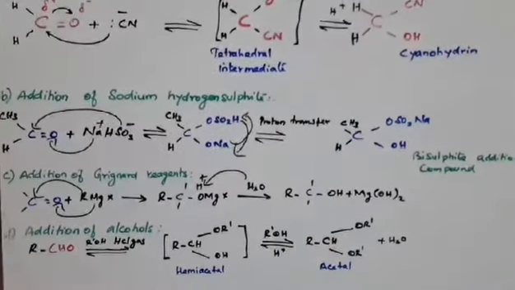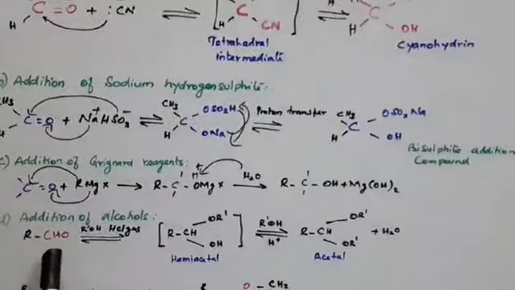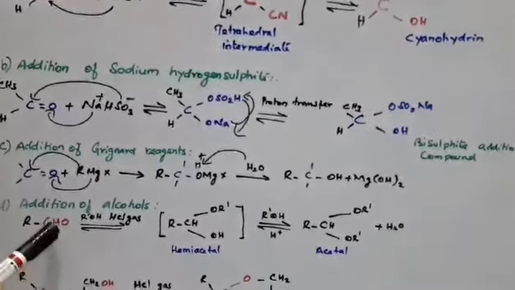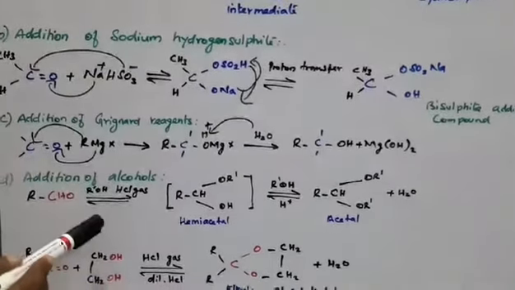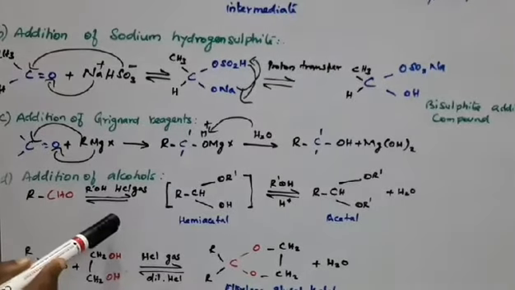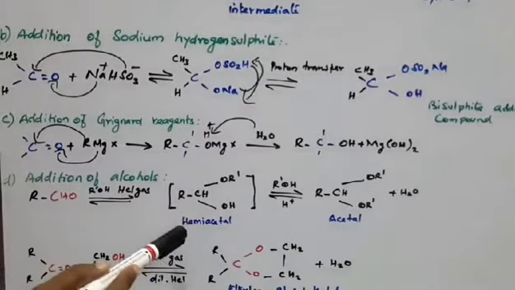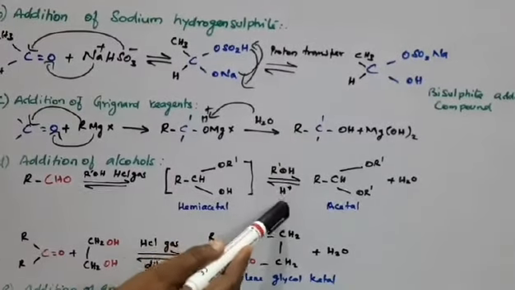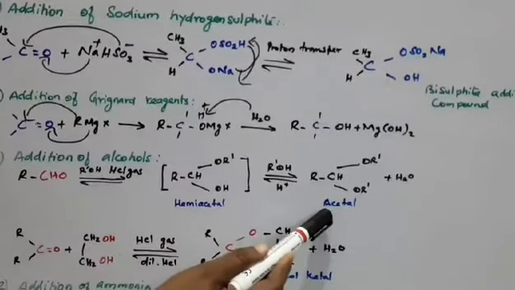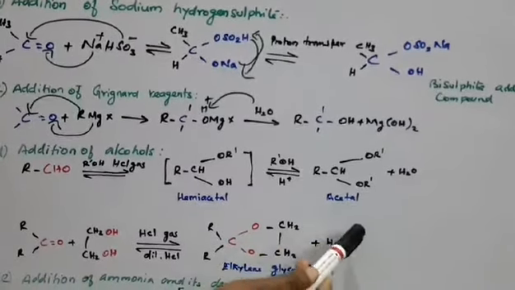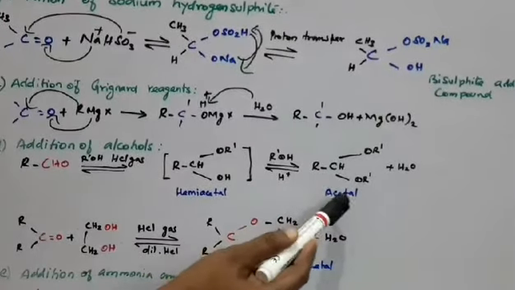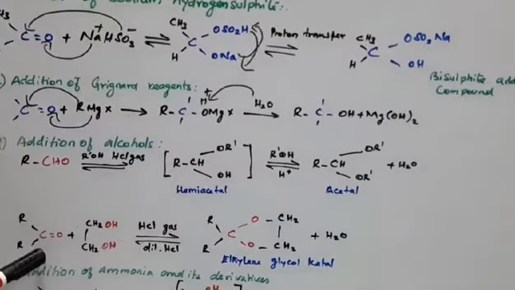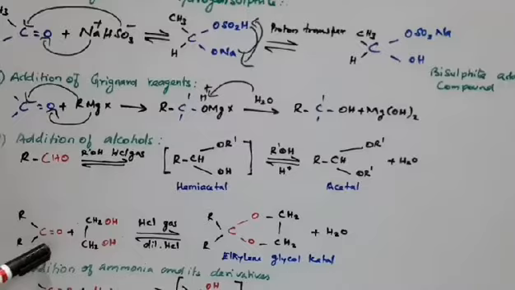Okay, right. So next one, addition of alcohols. Here you see ketone and aldehyde. Aldehyde only reacts with the monohydric alcohol to produce a hemiacetal. After one more equimolar quantity of the alcohol and H plus proton, it forms acetal. This acetal undergoes hydrolysis with mineral acid to produce the corresponding aldehyde. But students, keep in mind that in this case ketone only reacts with